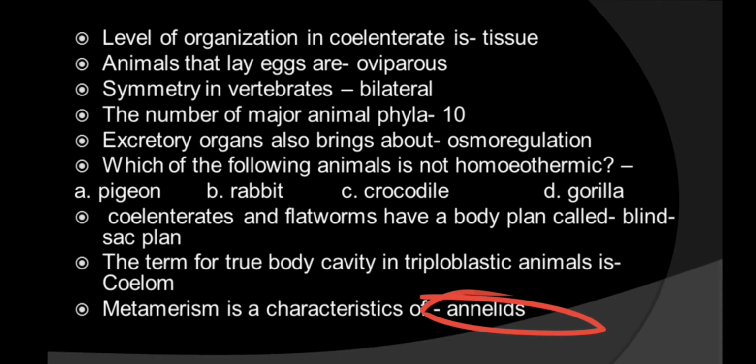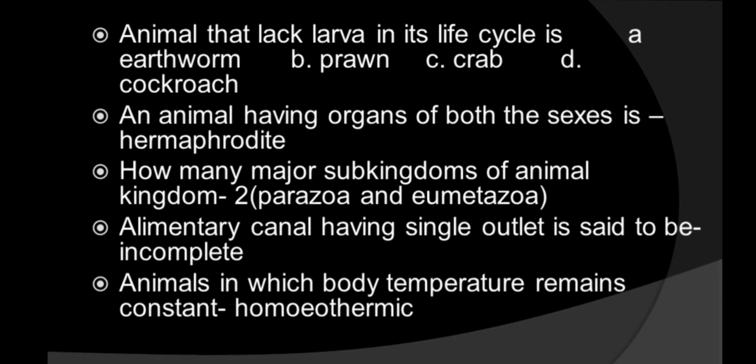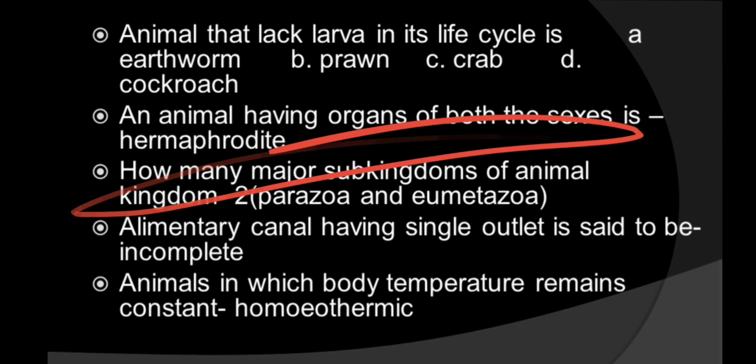Now move on to the next one. Animals that lack a larva in their life cycle, so in which indirect development is not there? Prawn, crab and cockroach, in all these animals larva is there, except the earthworm. So the answer is earthworm. An animal having organs of both the sexes. Already we have discussed that animals having both organs are called hermaphrodite or monoecious.